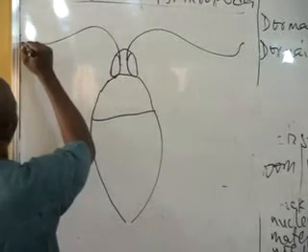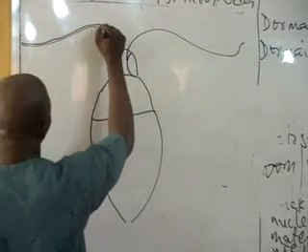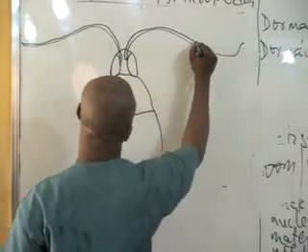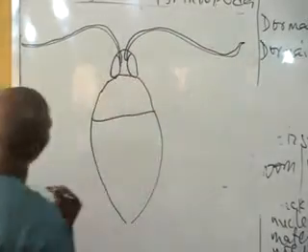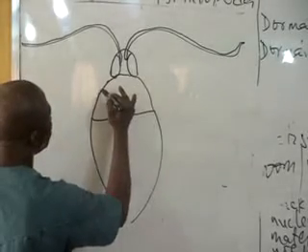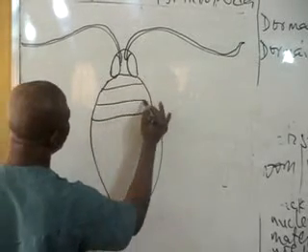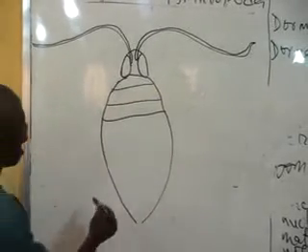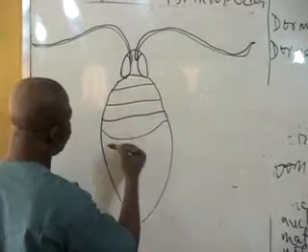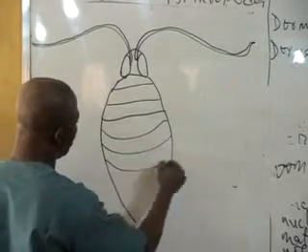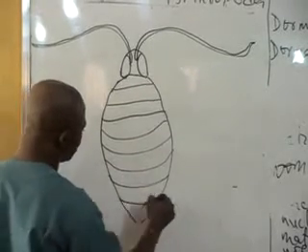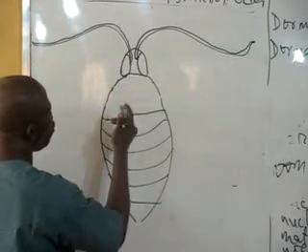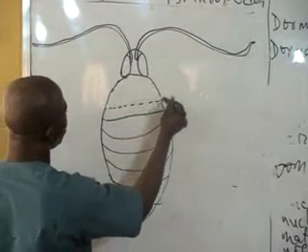It is very long and segmented. You have the antenna. You have the second region of the body called the thorax and the abdomen. So we can differentiate between the thorax and the abdomen, perhaps by representing the divisions of the thorax with short